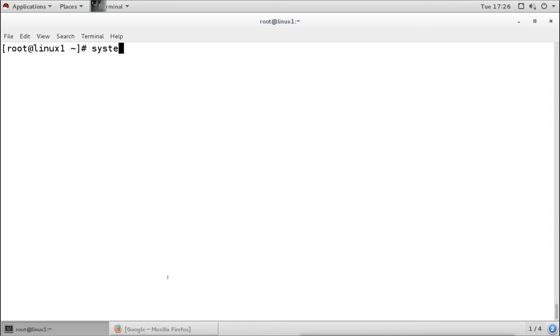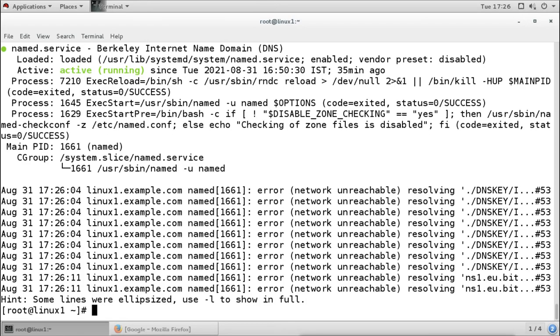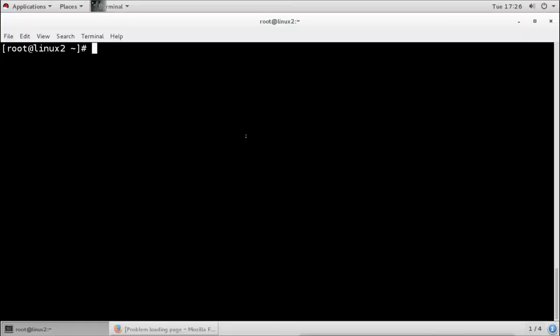We can see the service is running here, with systemctl status for the named service. So our DNS server is running, and this DNS server is for our client machines. That means from our client side, if you try to resolve the name of the server, it is going to be resolved.